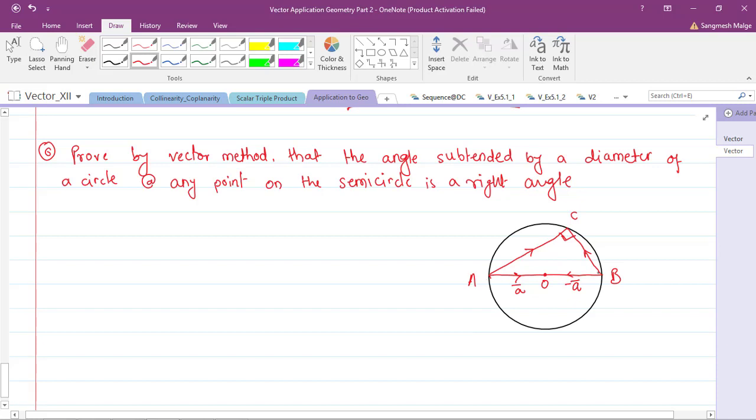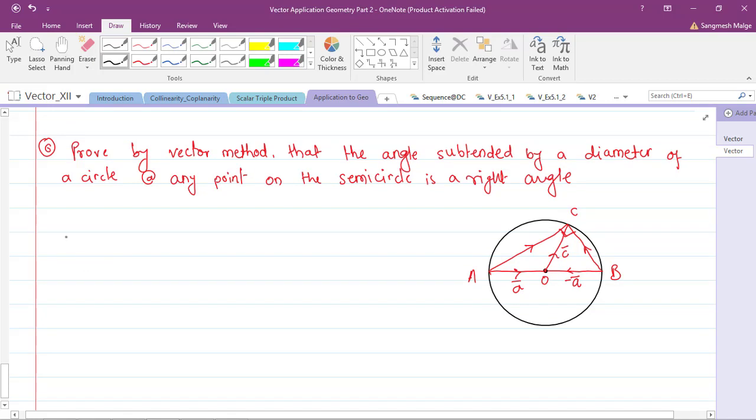AO and OB are radii, so their magnitude remains the same, only the direction is opposite. Now let's draw one vector OC bar, named C bar. So this is AC bar, this is BC bar, this is C bar, A bar and minus A bar.